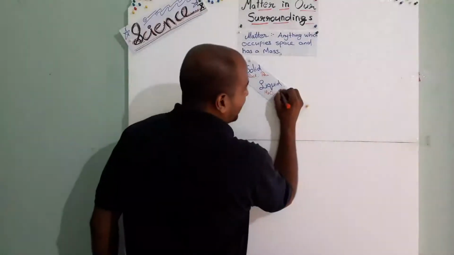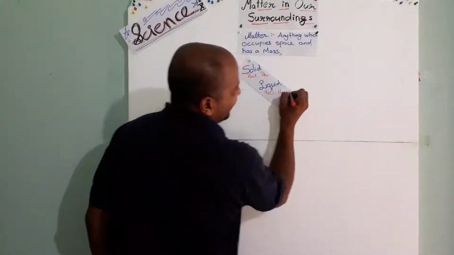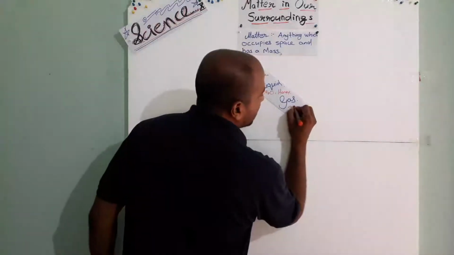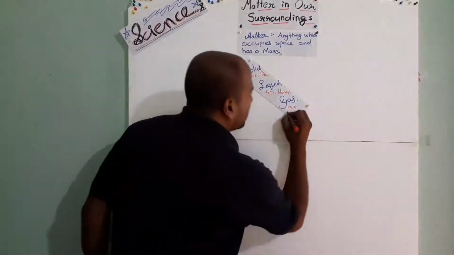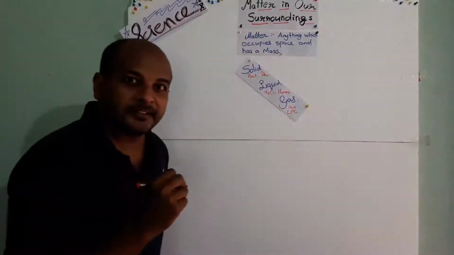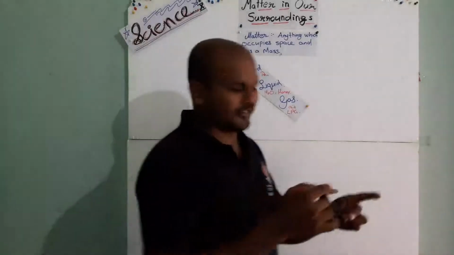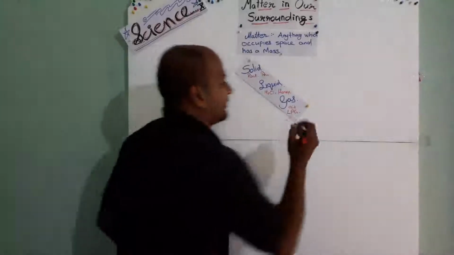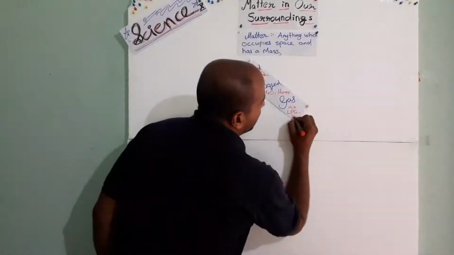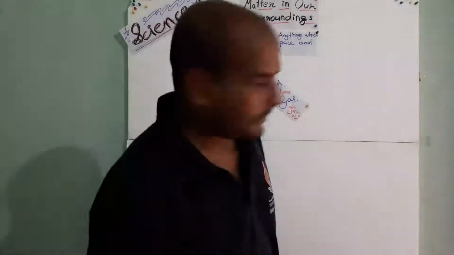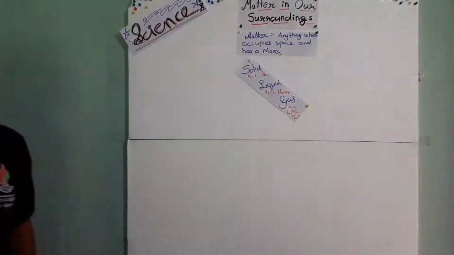Honey, oh fine, honey. Gas. The air we breathe. Okay, LPG, liquefied petroleum gas. Anything else? Hydrogen gas, oxygen, nitrogen, all the gaseous forms are. Water vapor, oh, that's a good example. I don't have space, so I will write water vapor here. So these are the three forms of matter: solid, liquid, and gas.